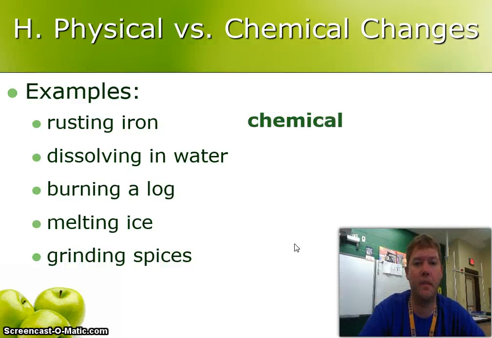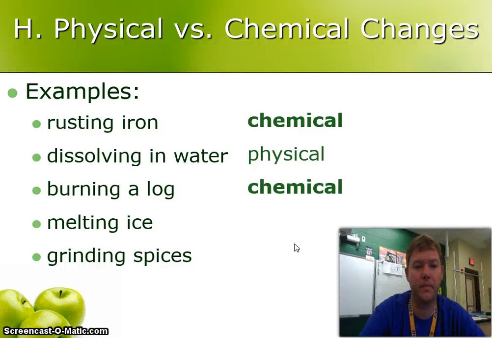Let's look at some examples here. Rusting iron, it's a chemical change. Dissolving in water, that's a physical change. Burning a log, you should have said, chemical change. Melting ice, so we're going from a solid to a liquid. It's still water, so it's still just a physical change. Grinding spices. All we're doing is changing the shape of them. Physical change.